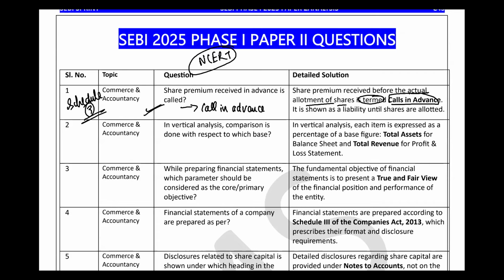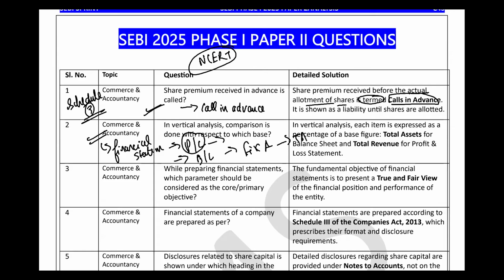The next question in commerce and accountancy is about vertical analysis: comparison is done with respect to which base? Whenever you are making a financial statement and you are making a profit and loss account, you start comparing each item with that base. When you make a balance sheet, you compare fixed asset with total asset.